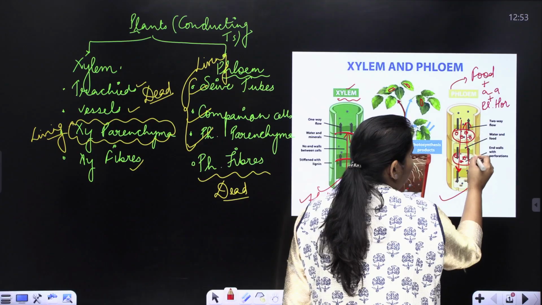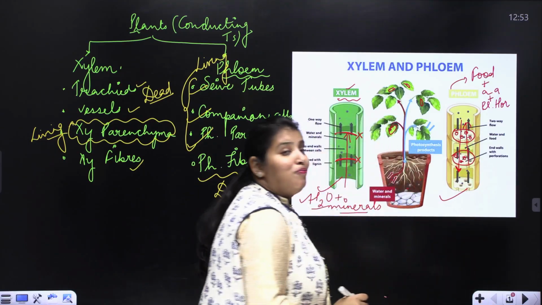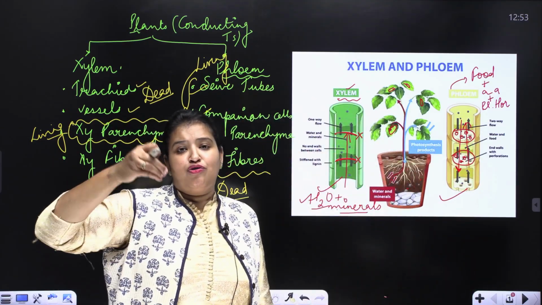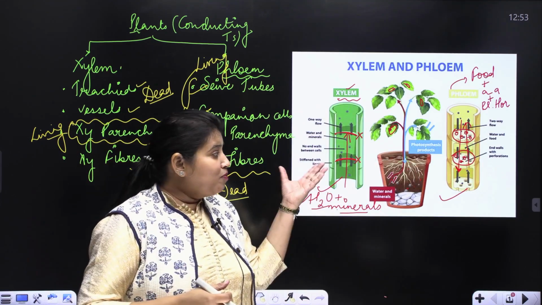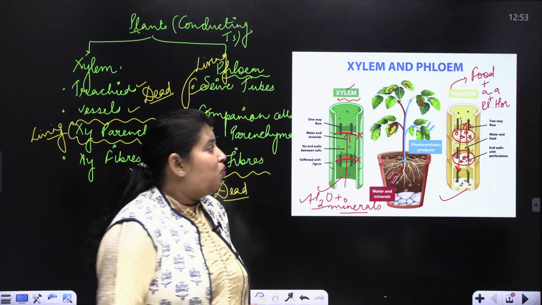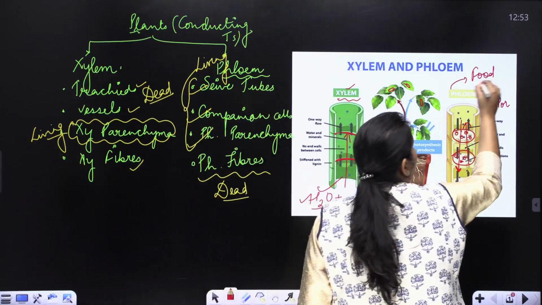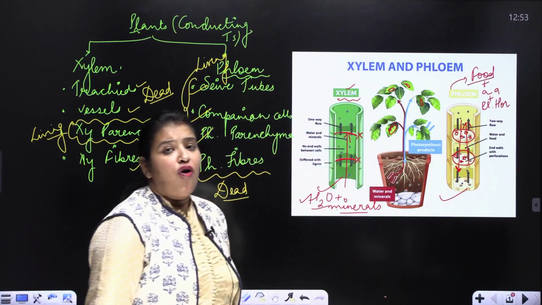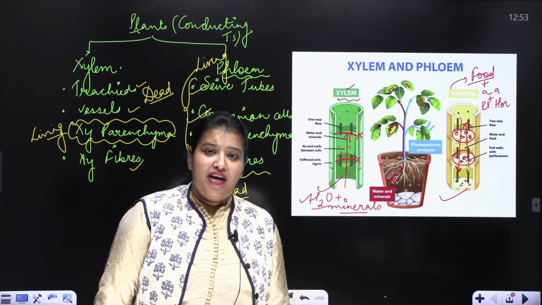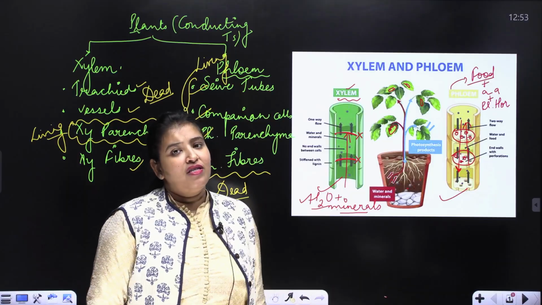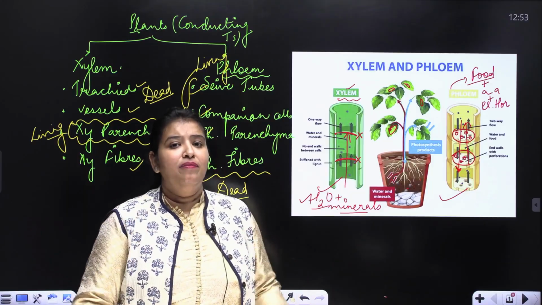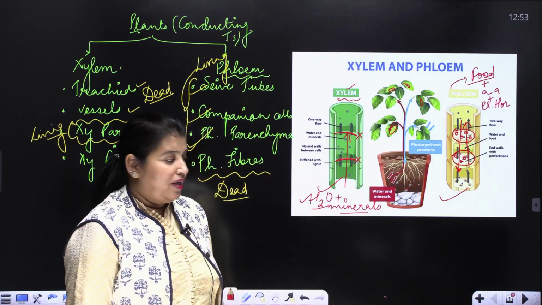And this perforated plate is called the sieve plate. Perforated means it has pores. And this plate is called the sieve plate, which helps in the conduction of food, and that conduction of food is bidirectional. So these are some differences between xylem and phloem that you should be knowing.